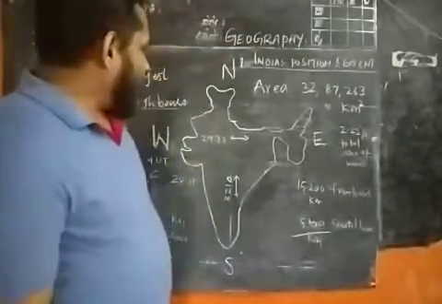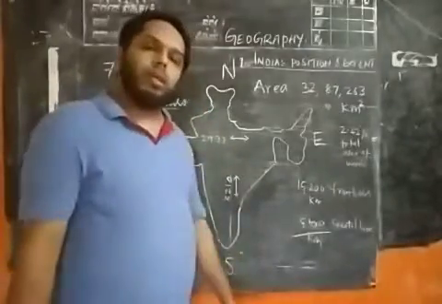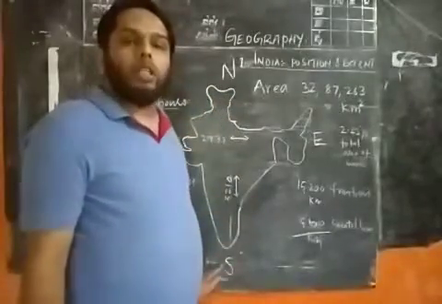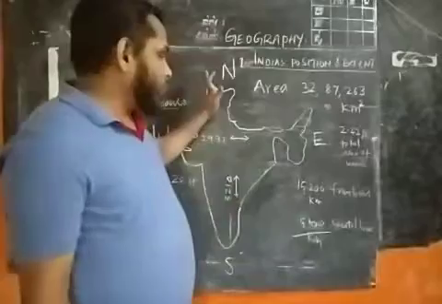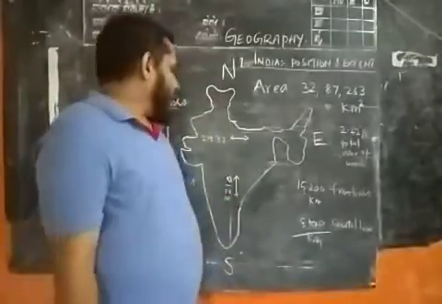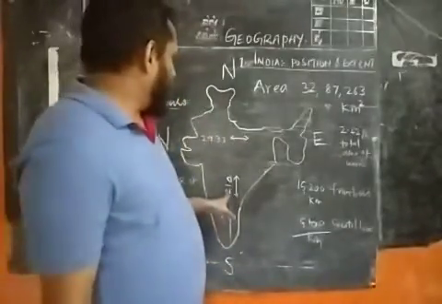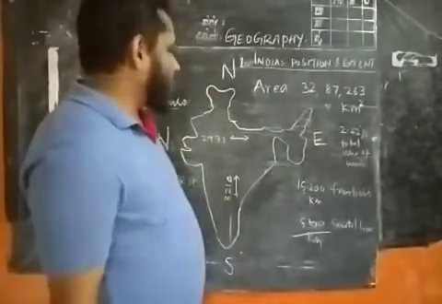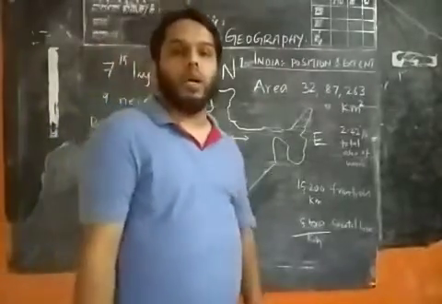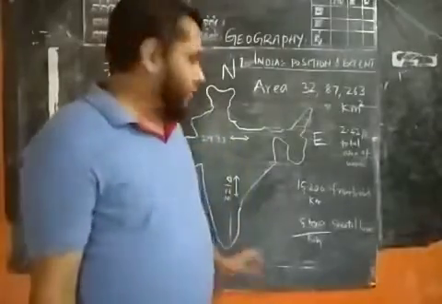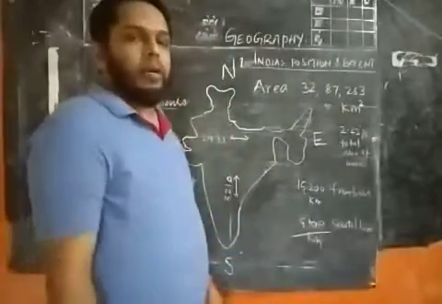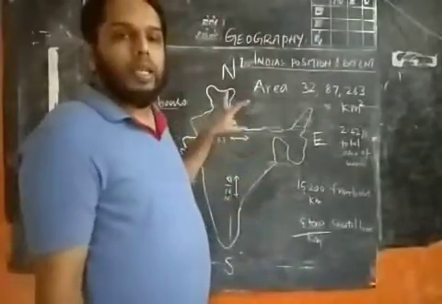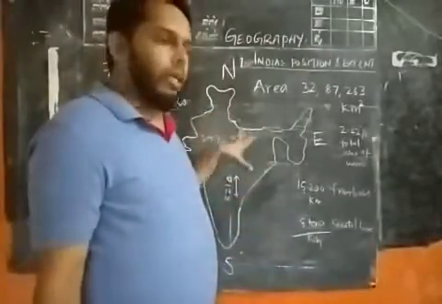And the length of India from Kashmir to Kanyakumari is 3,214 kilometers. I hope you got a clear idea about India now.